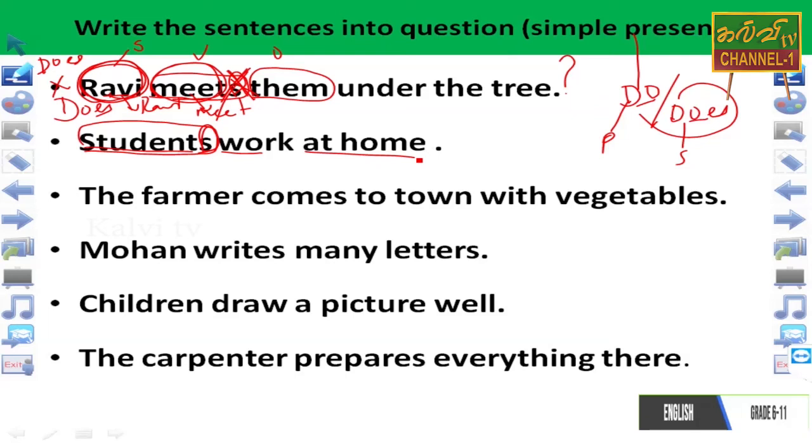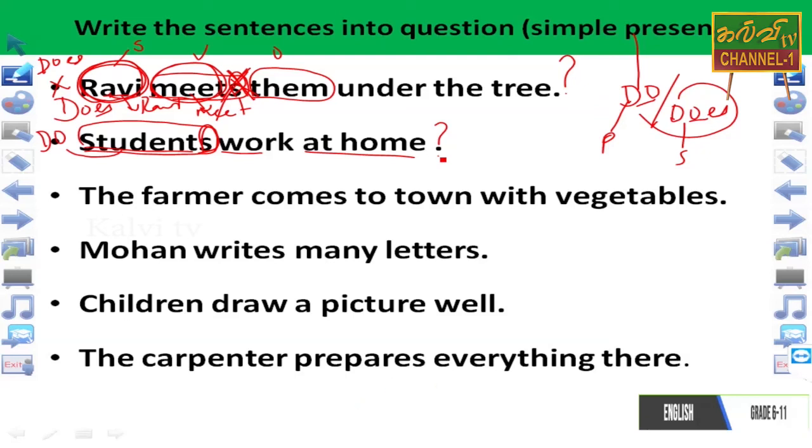Very good. Do will be possible. Why? Because of the plural. So when you write do, don't change anything. You can write the other balance of the words there. At the end of the sentence, you can write a question mark. Do students work at home? Yes. மாணவர்கள் வீட்டில் வேலை செய்கிறார்களா?